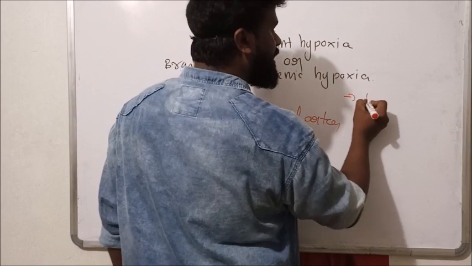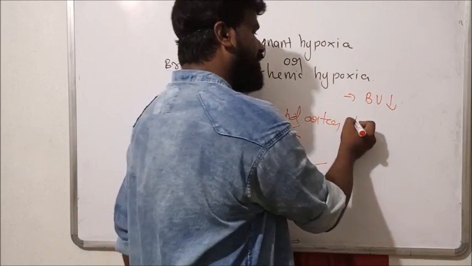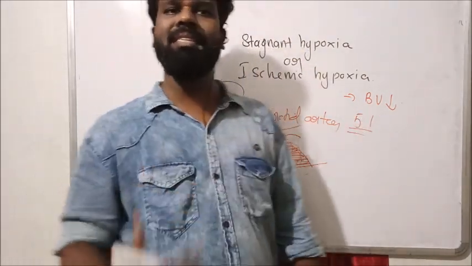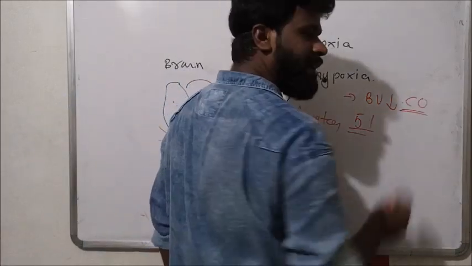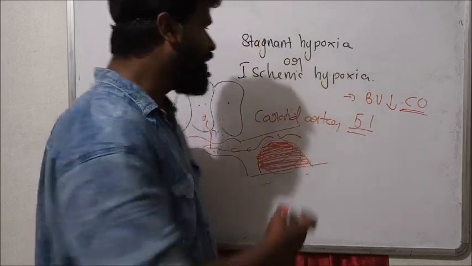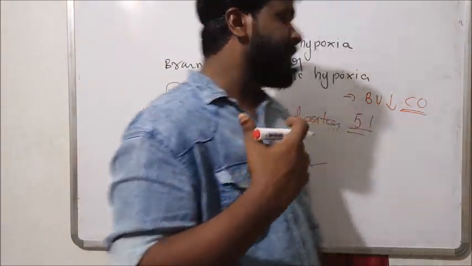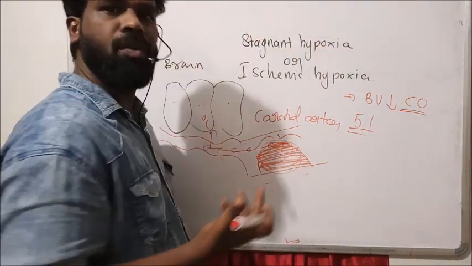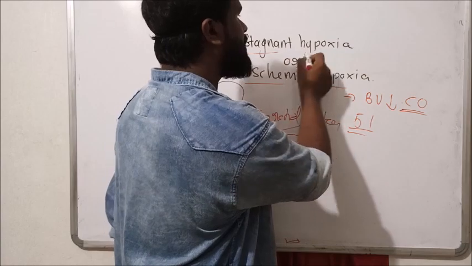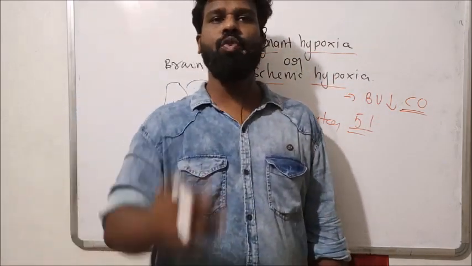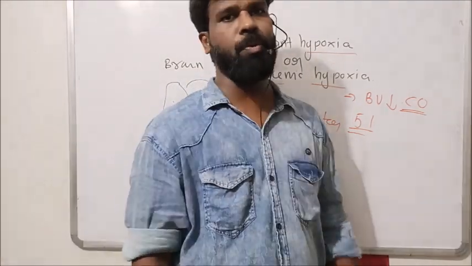Another cause of ischemic hypoxia is decreased blood volume. We know about 5 liters of blood is present in an average healthy individual's body. When our cardiac output or blood volume decreases, it leads to decreased blood supply to the vital organs in our body. That condition leads to ischemic or stagnant hypoxia. So hypoxia due to insufficient blood flow is known as ischemic hypoxia or stagnant hypoxia.